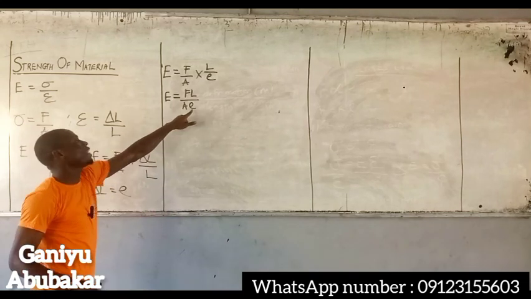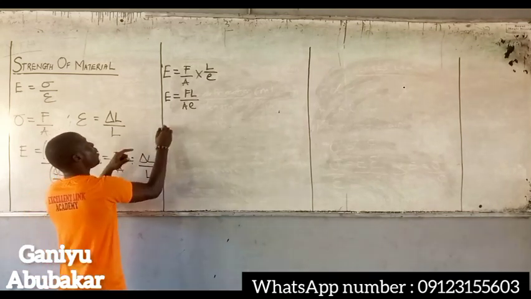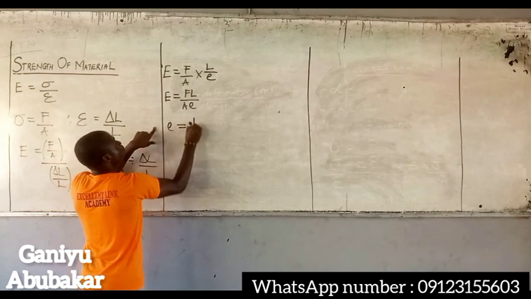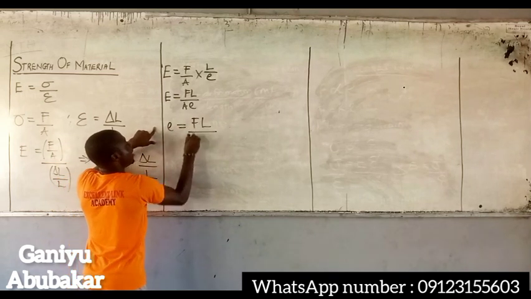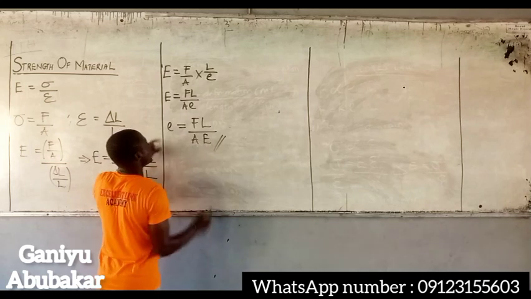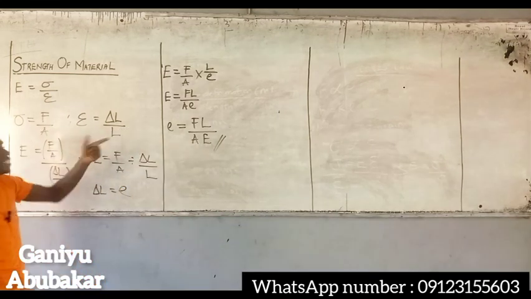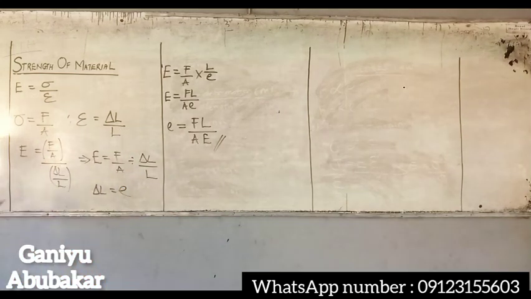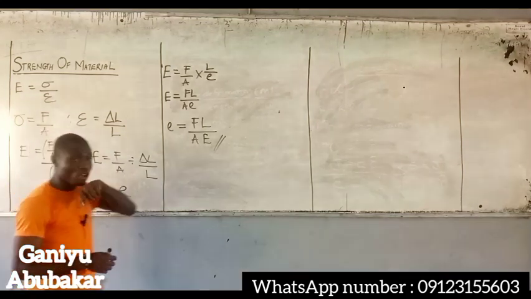Hence, at this point, making e the subject of the formula, I'll have e is equal to F L over A E. So note that extension is equal to force multiplied by the length, over area times Young's modulus.